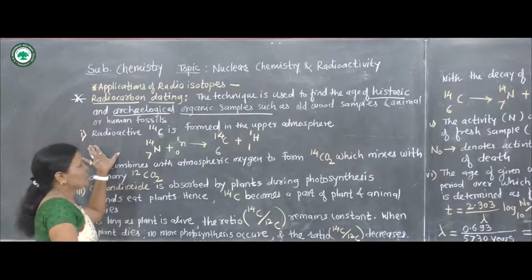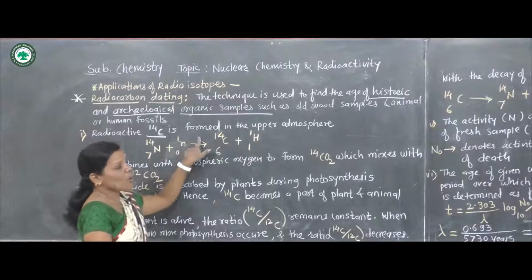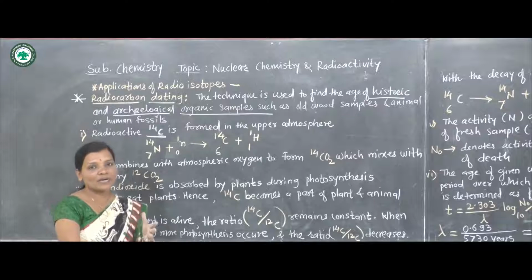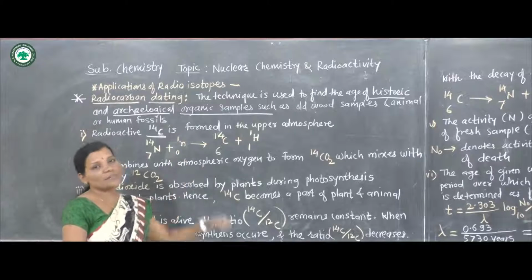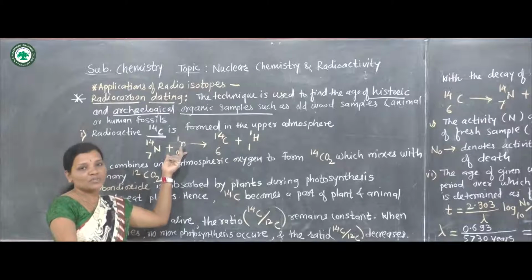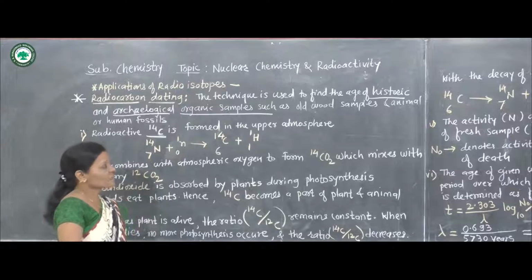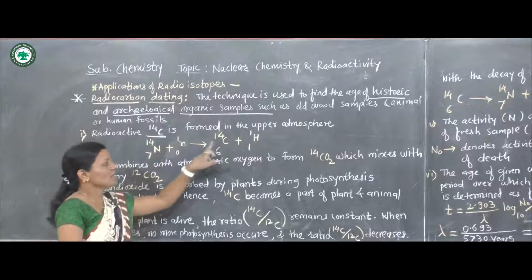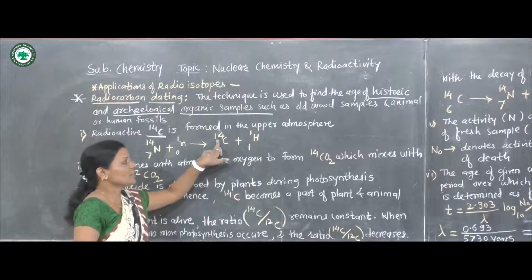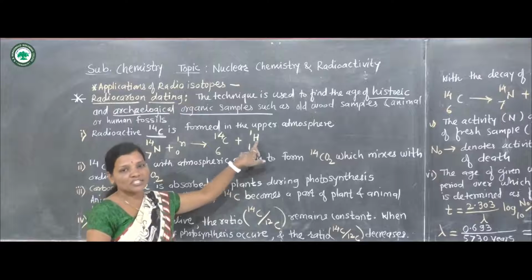In the first step, what happens? Radioactive carbon 14 is formed in the upper atmosphere. How is that formed? Bombardment of neutron on nitrogen 7N14 takes place, and by this bombardment, the radioisotope of carbon 6C14 is formed along with the emission of hydrogen 1H1.